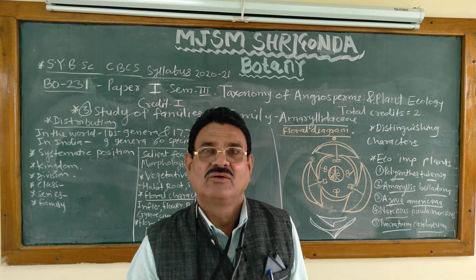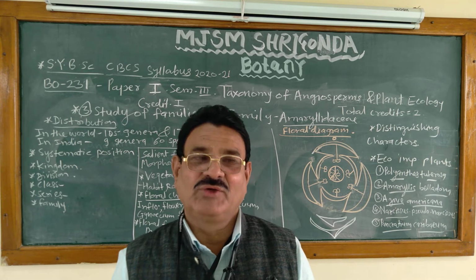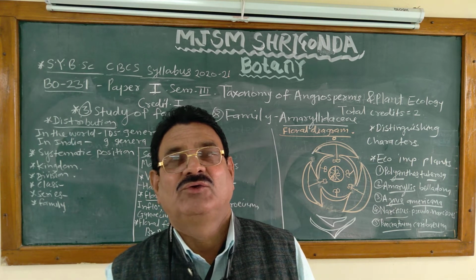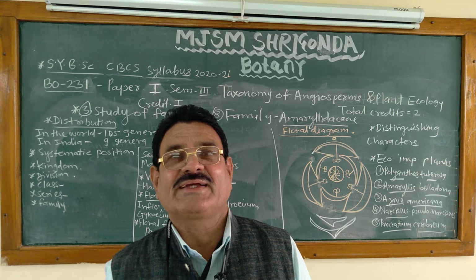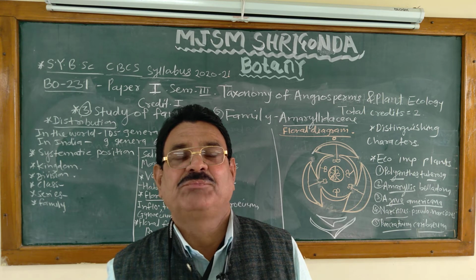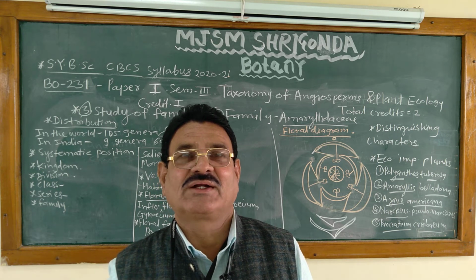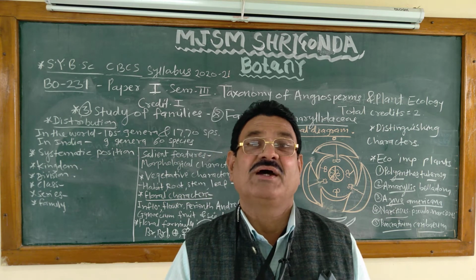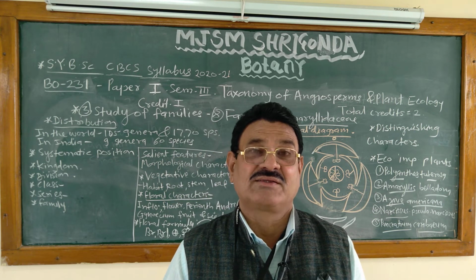Today we will learn unit number 3, paper taxonomy of angiosperms and plant ecology. Unit 3 is the study of families, and the family is Amaryllidaceae, family number 8.